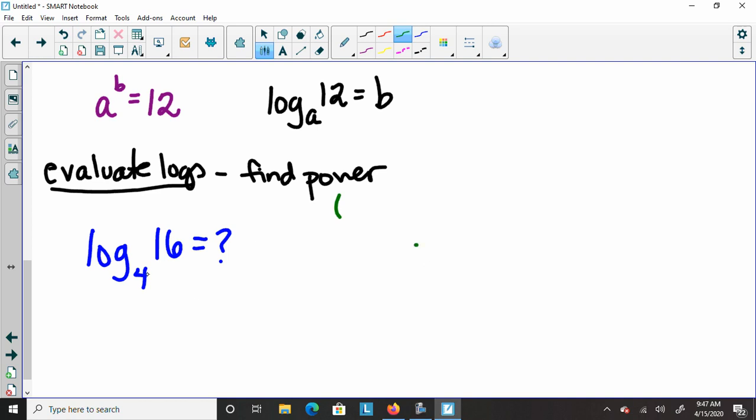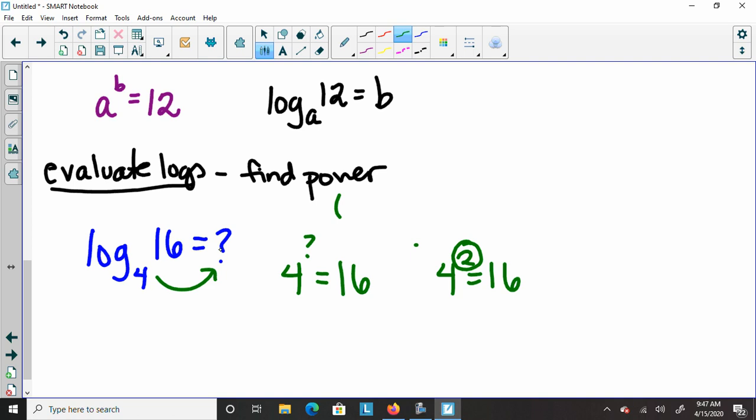My base is 4 raised to the question mark, and that's going to equal 16. So 4 to what power is 16? Isn't it squared? So 4 squared is 16. So my answer is going to be 2.